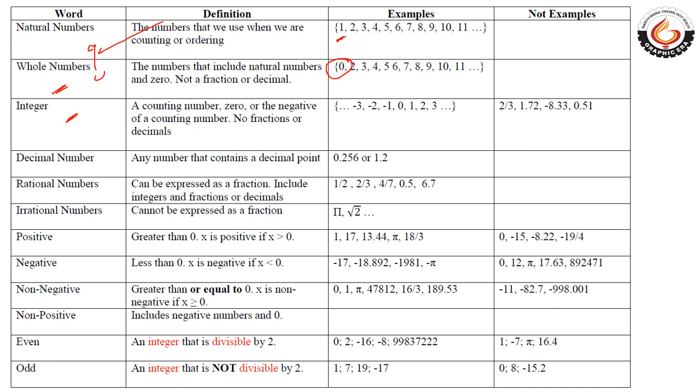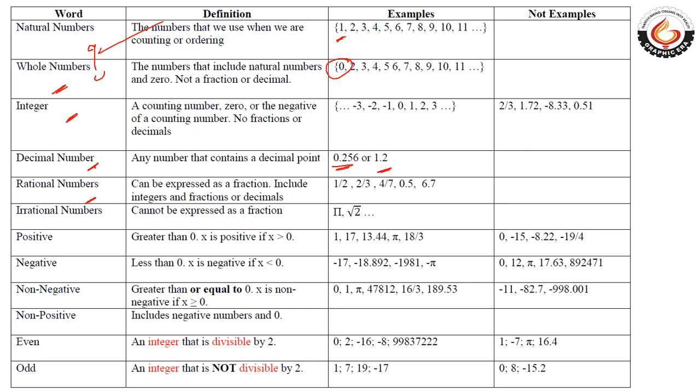Integers: an integer is any number that is negative or positive, but it will not be a fraction or a decimal. It should be a complete number, whether it's -4, -5, -6, but not a fraction or a decimal or a part of any number. Next is decimal. Decimal is like any incomplete number like 2.5, 4.5, that will come under decimals.